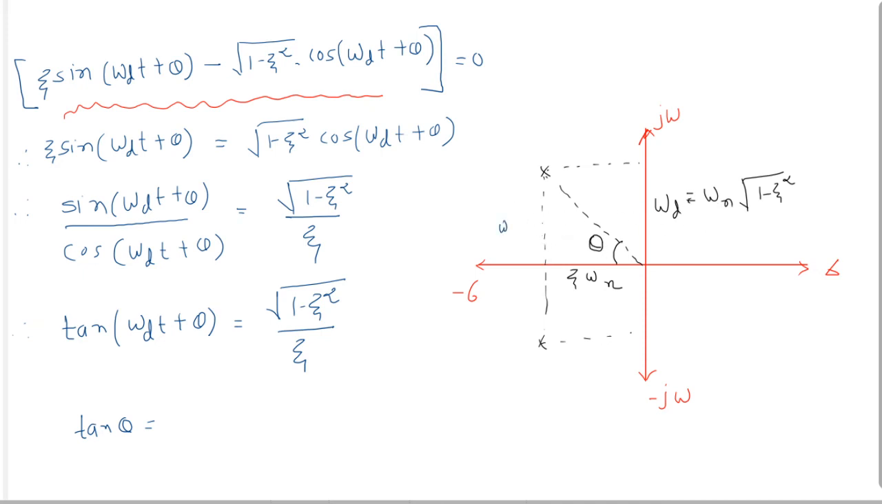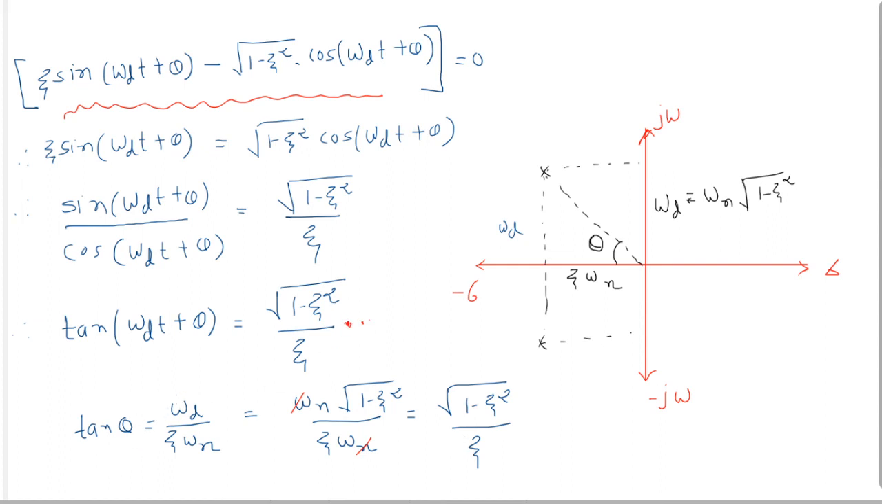From this graph, we can write tan theta equal to the opposite side, that is omega d, upon the nearest side, that is zeta omega n. By putting omega d equal to omega n under root 1 minus zeta square upon zeta omega n, omega n is cancelled, so we can write here under root 1 minus zeta square upon zeta.